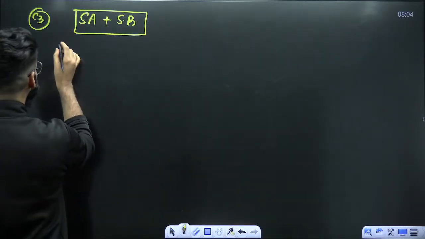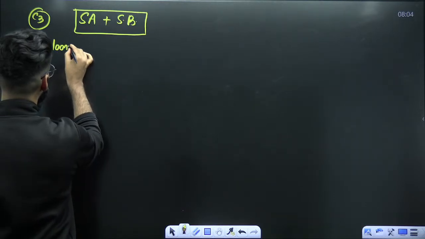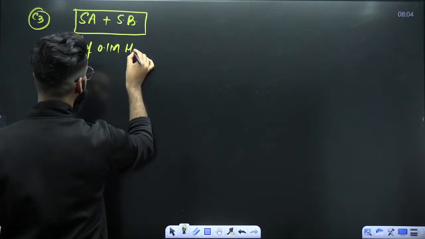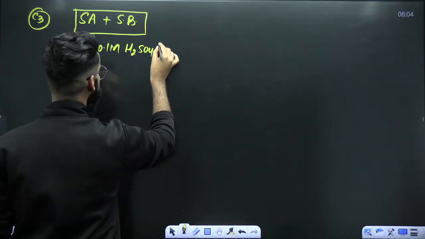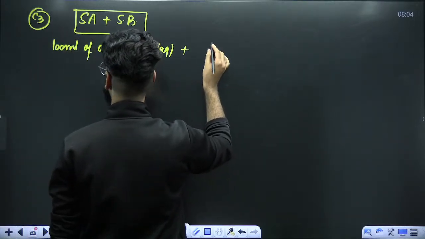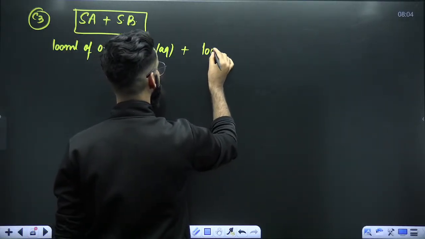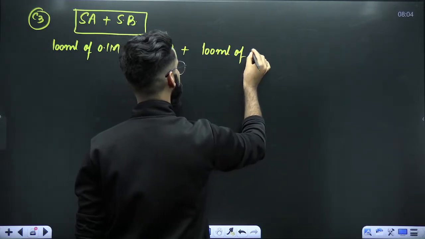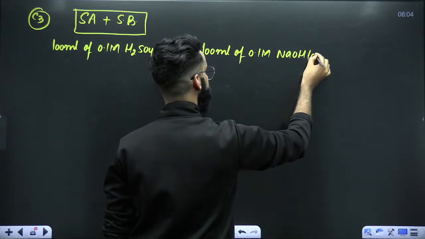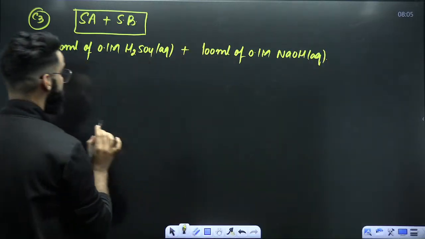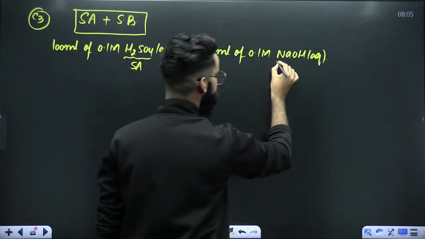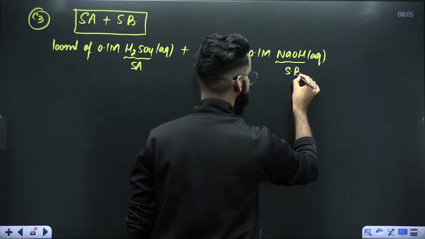For example, I'm writing 100 ml of 0.1 molar H2SO4 aqueous plus 100 ml of 0.1 molar NaOH aqueous. Look at this particular scenario. This is a strong acid. This is a strong base.